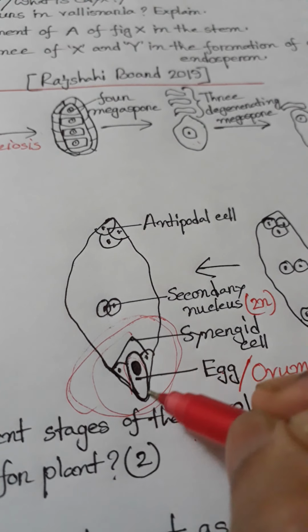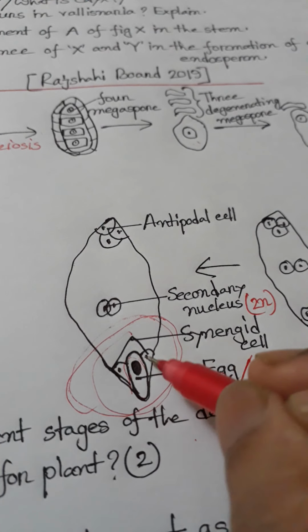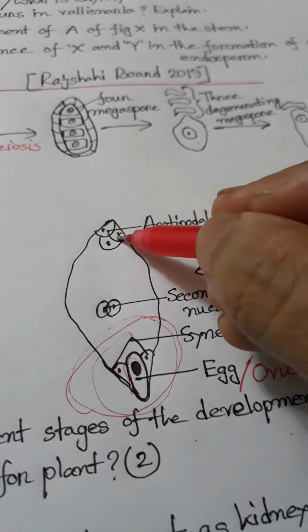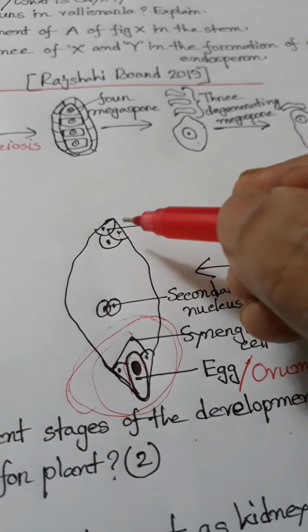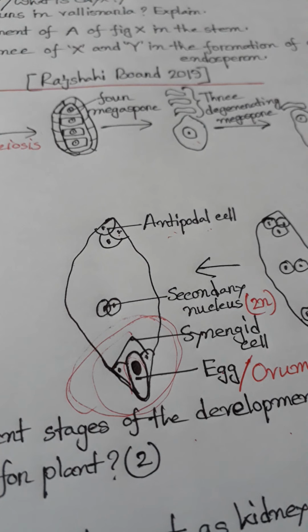The middle cell is larger. This is known as the egg, and beside the egg are the synergid cells. The cells at the opposite pole, opposite to the egg apparatus, are called antipodal cells. This is how the process of developing the embryo sac is done.